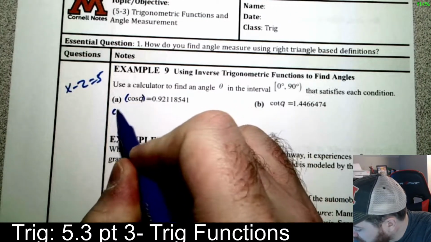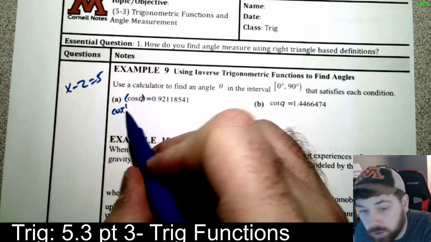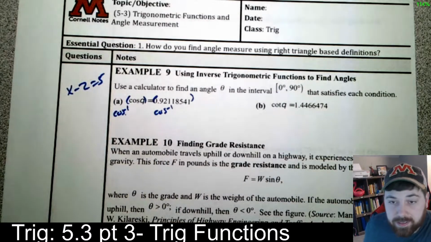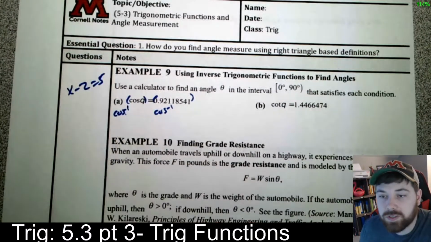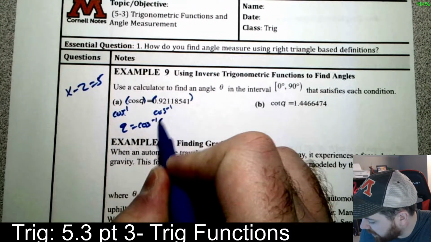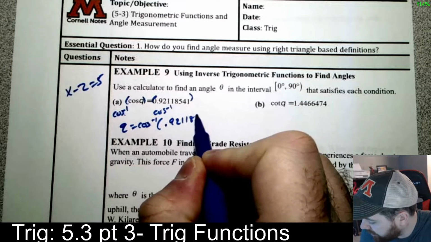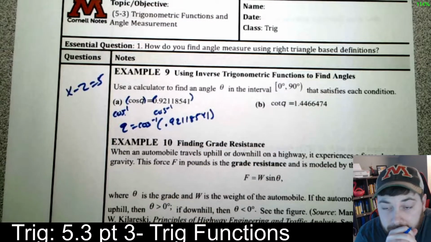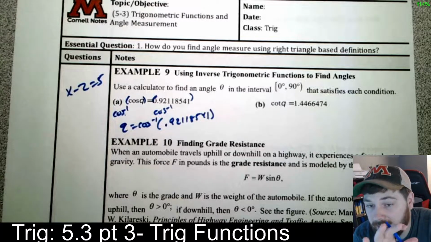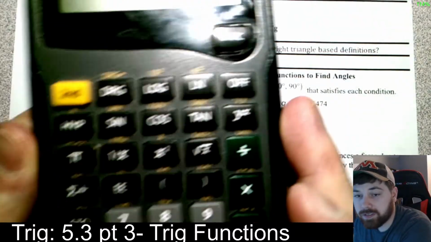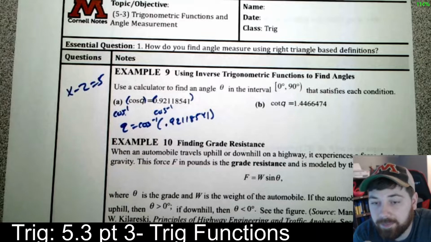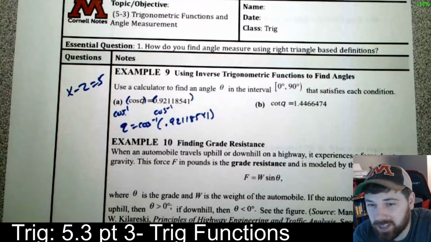So on both sides, we're going to take the inverse cosine, cosine negative 1, of both sides. The cosine inverse and the cosine cancel, if you will. And so we get q equals the inverse cosine of 0.9211854. That's not that helpful, except that it's the calculator button. The inverse cosine is usually right above sine, cosine, and tangent. See them right here? That's all there is to it, really. It's an inverse operation.